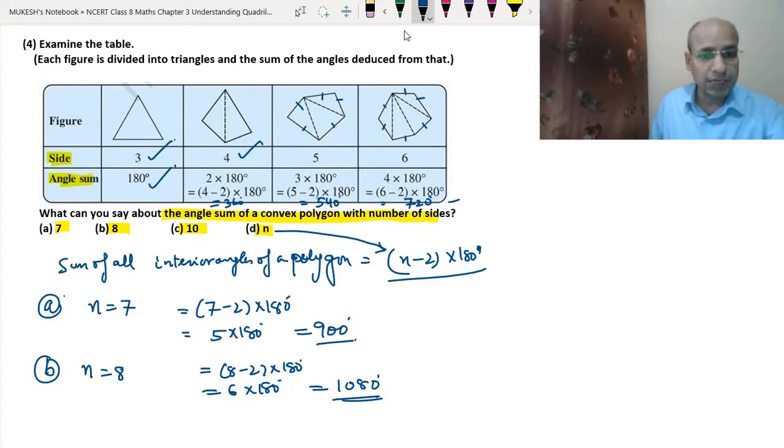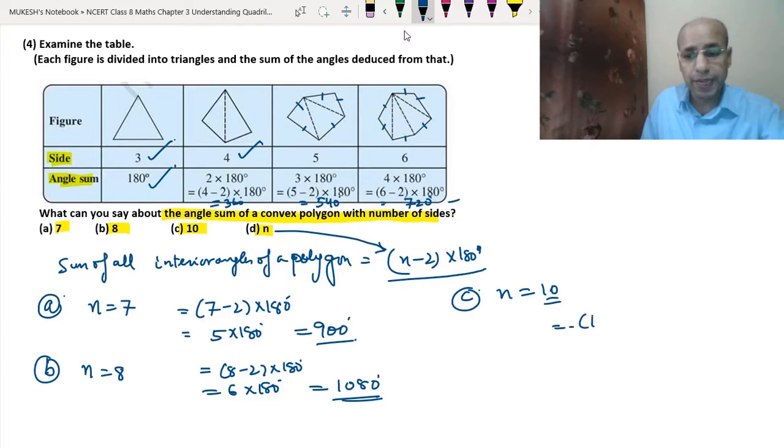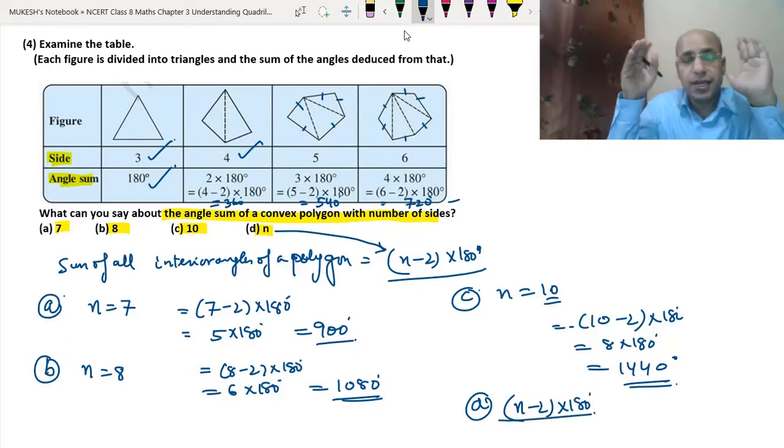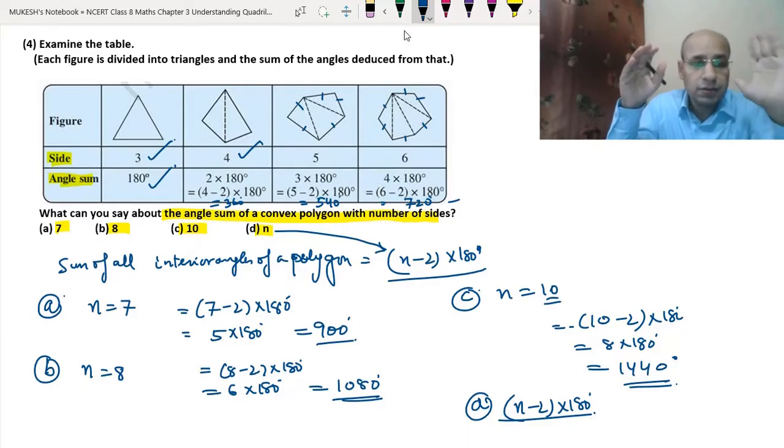Now the number of sides is 10. C part, we have now n equal to 10. So the sum will be 10 minus 2 into 180 degrees. That means 8 into 180 degrees. So we can multiply it, 8 times 0 is 0, 8 times 8 is 64, 8 times 1 is 8, or 640 plus... so 1440 degrees is the answer for this question. And already for the D part, we have arrived at the answer n minus 2 into 180 degrees.